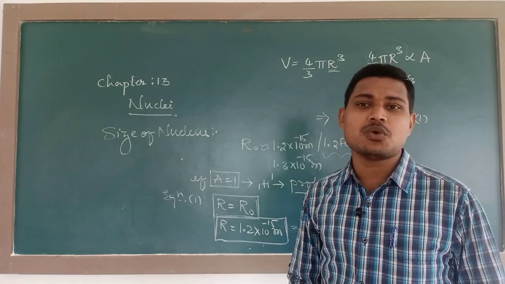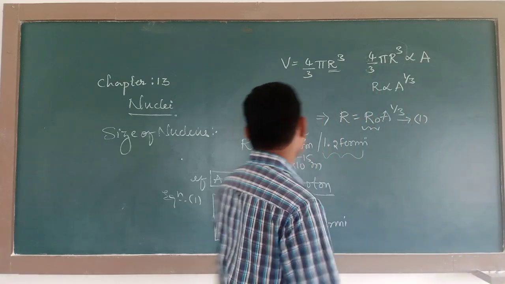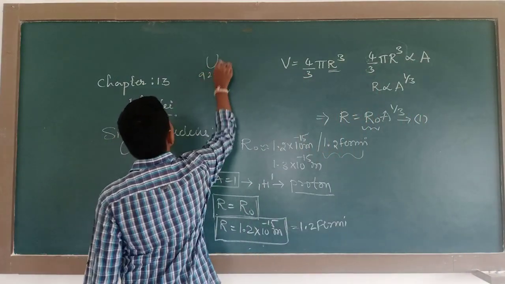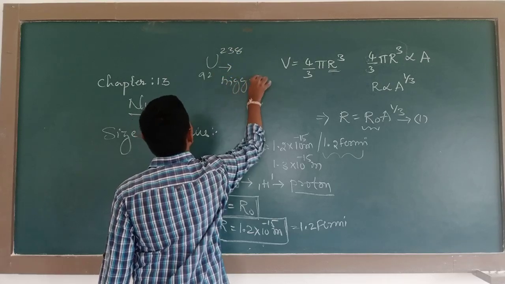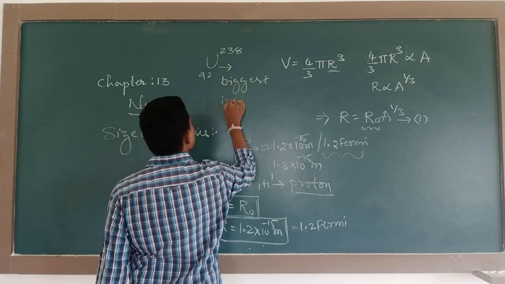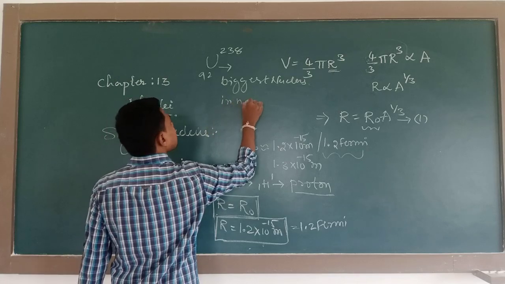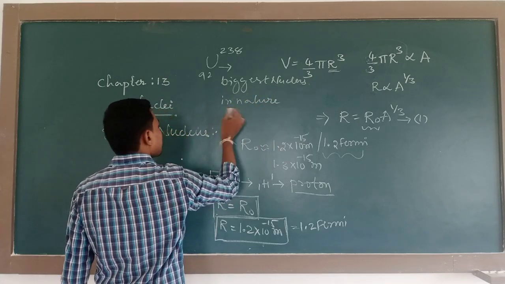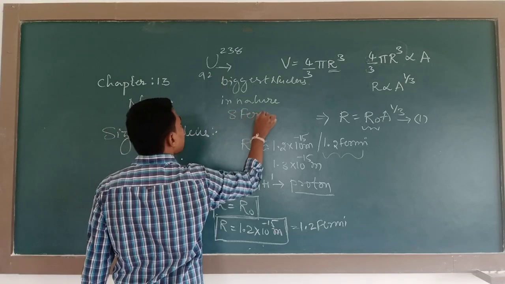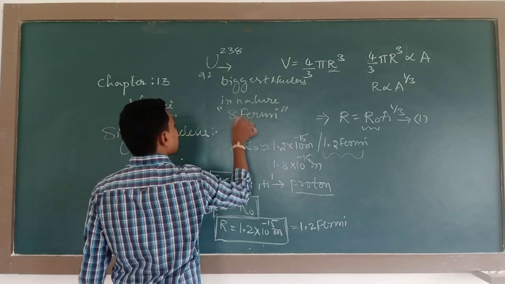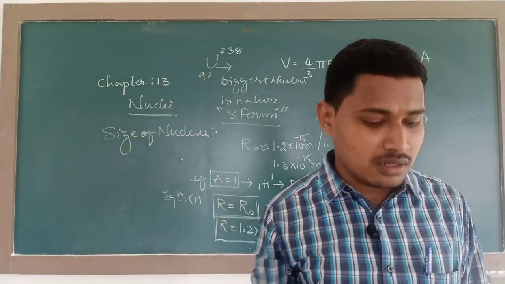And which is the biggest nucleus in nature? Generally the uranium nucleus, that is uranium 92-238. This nucleus is referred to as one of the biggest nuclei in nature, because the radius of this nucleus is about 8 Fermi. It means 8 into 10 raised to minus 15 meter.